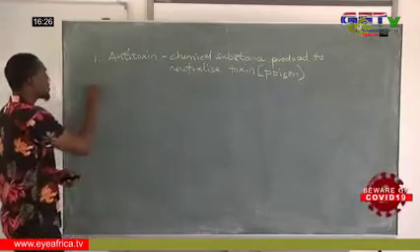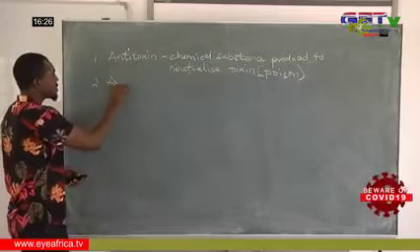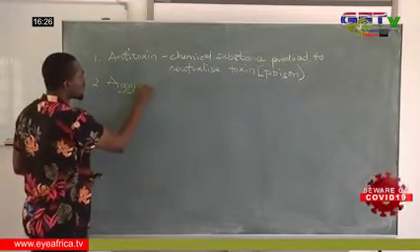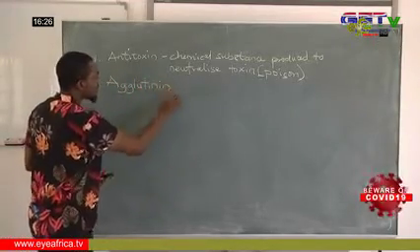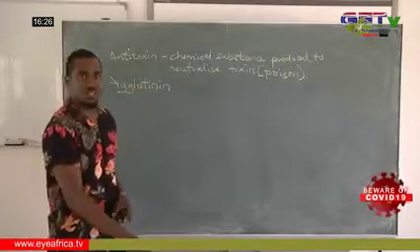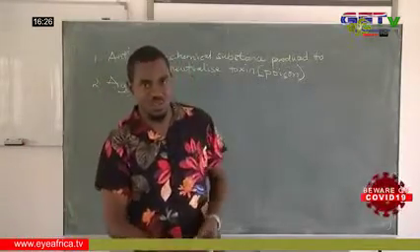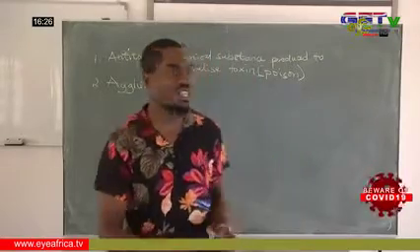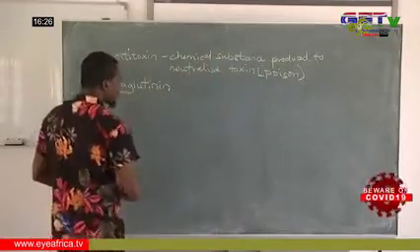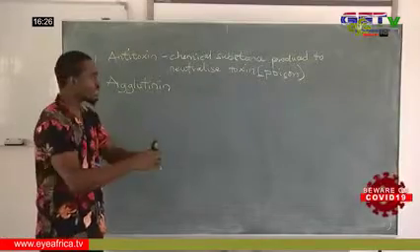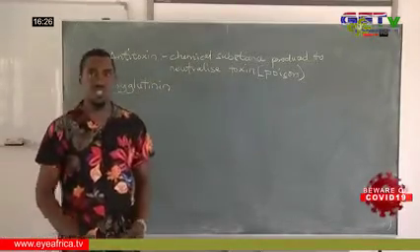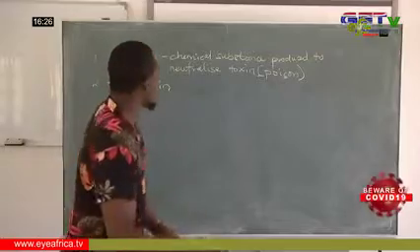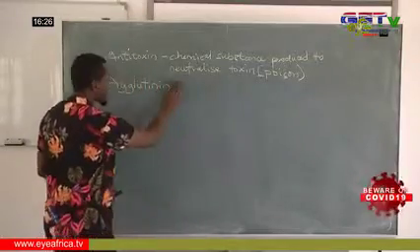Then we have the agglutinin. What agglutinin does is simply agglutination. You'll be wondering, what is agglutination? It simply means clumping, the sticking together of the pathogens. The membranes are stuck together to limit their spreading in the body, therefore reducing the way in which these pathogens affect the body.